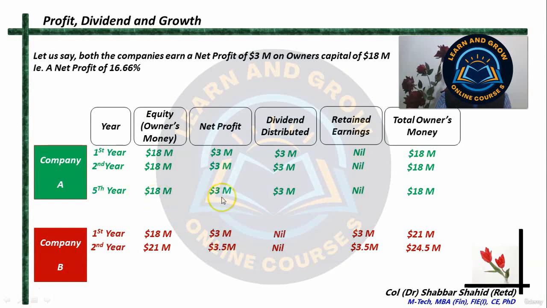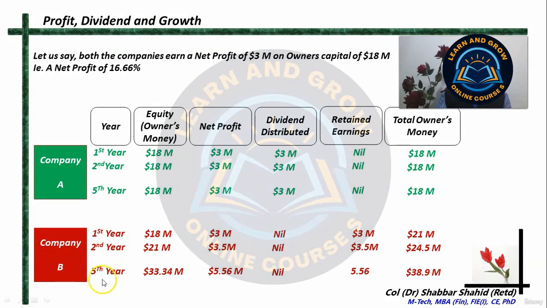It would earn a net profit of 3 million, that is 16.66%. Again, it will distribute the entire amount as dividend, nothing held as retained earning. So the owner's money remains as 18 million. Alright. But what happens with company B?